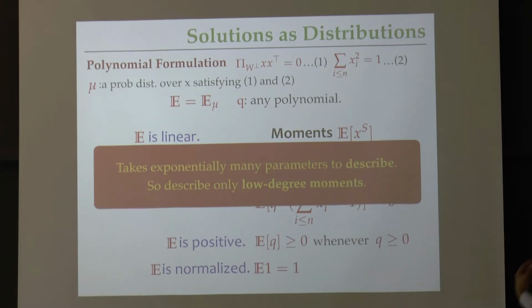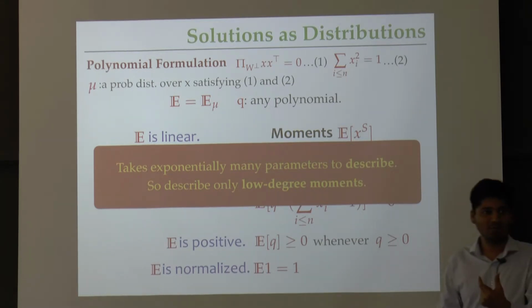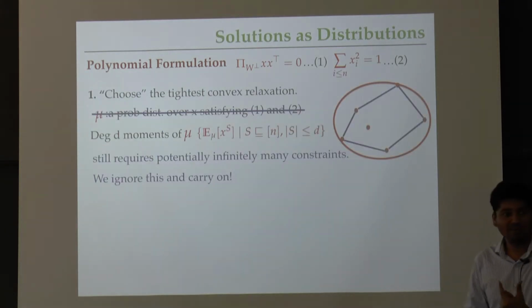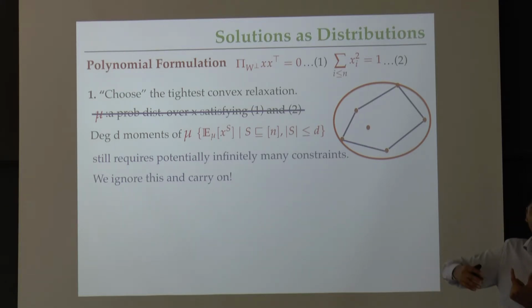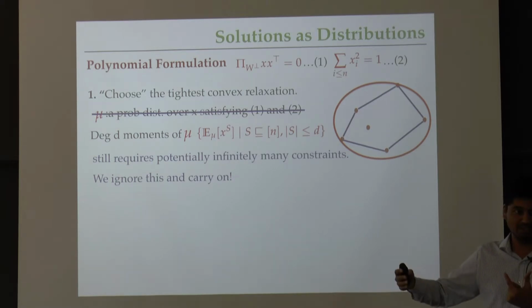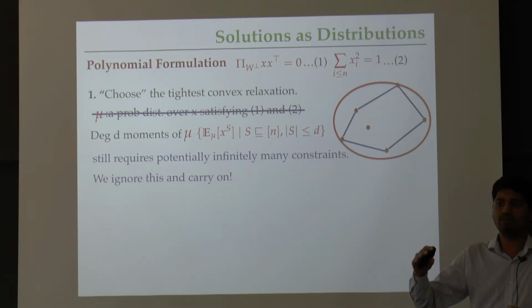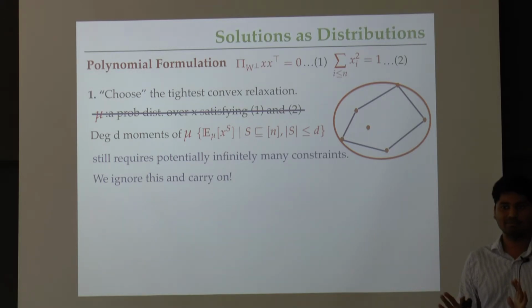So at least the description of a feasible point now with this loss becomes efficient to describe. A priori you could hope that this basically solves our other question too. We had infinitely many constraints in general that we wrote down on the previous slide that we said characterizes all distributions. It would be great that if I look at just low degree moments, then I can basically drop most of the constraints and the program also becomes small. It turns out that this is not true, unfortunately. On the other hand, at this point we don't care, so we carry on.